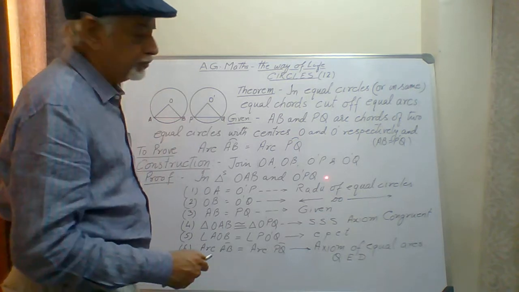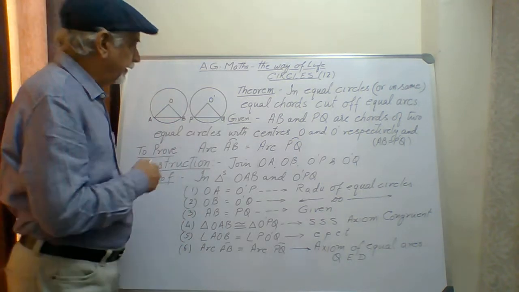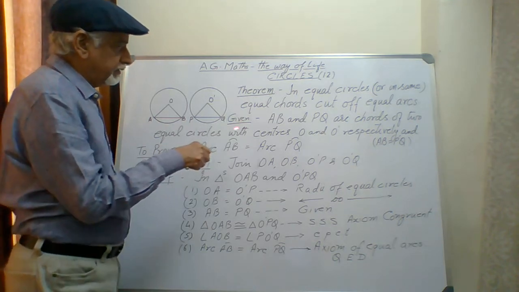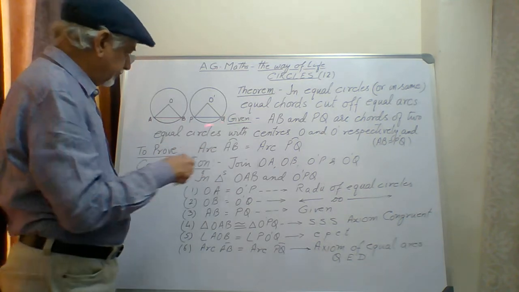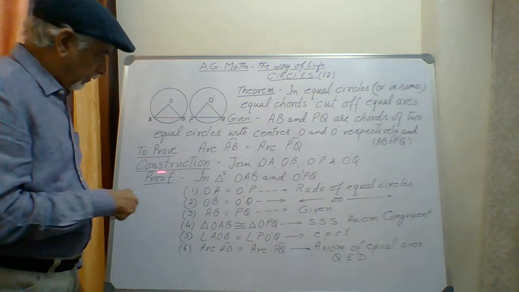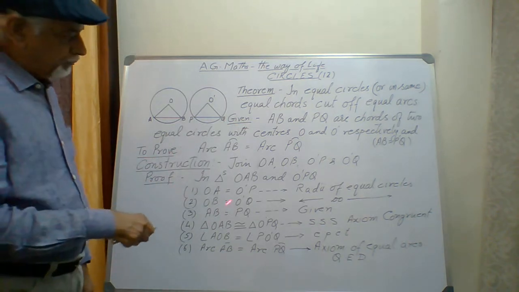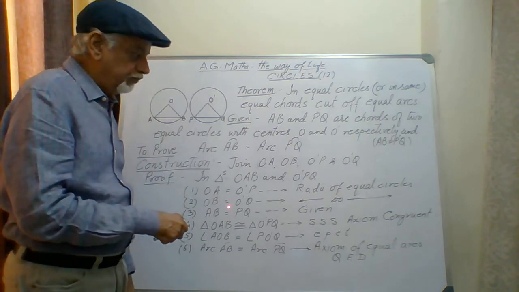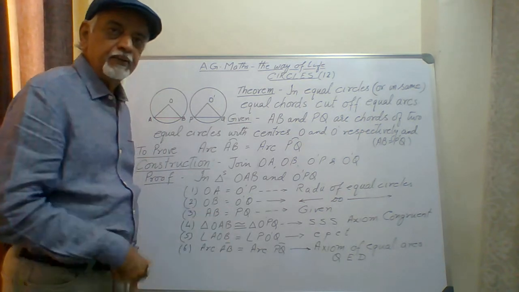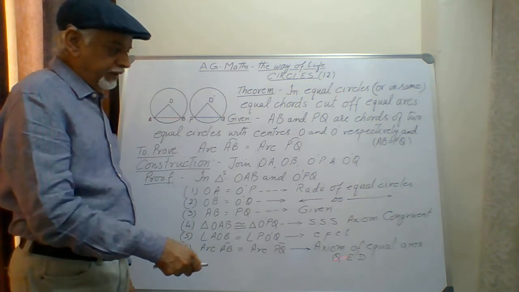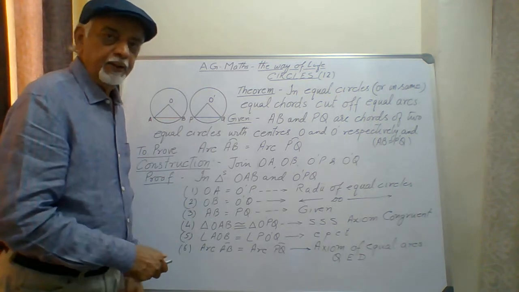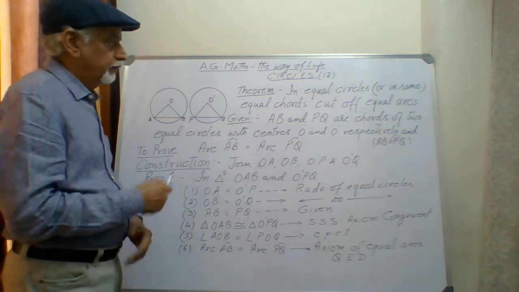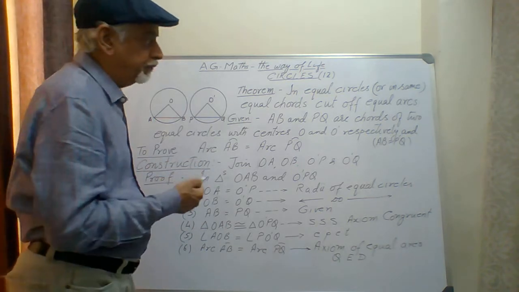So, as usual, I again request you that while writing the theorem, you have to follow the chronological system of writing the steps: given, what is to prove, what is the construction, and then the proof in two parts. One is what is your claim and what is the reason of that claim. Finally, you write QED, that means you have already proved the theorem as asked. So, starting with the theorem statement.